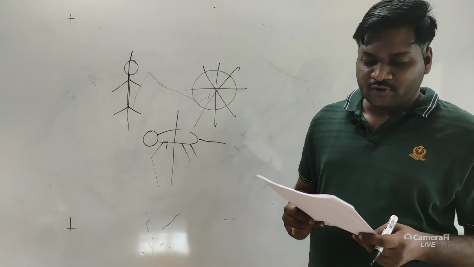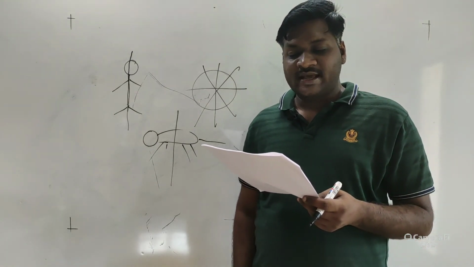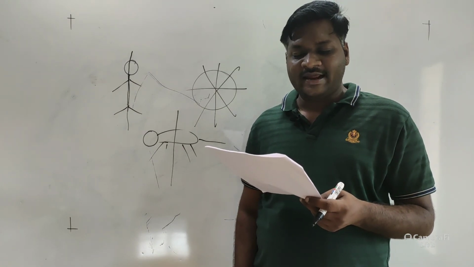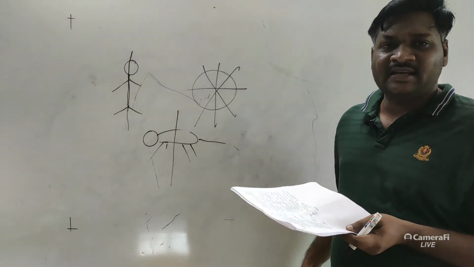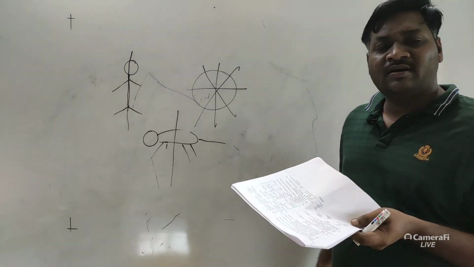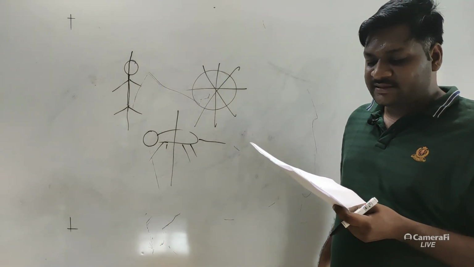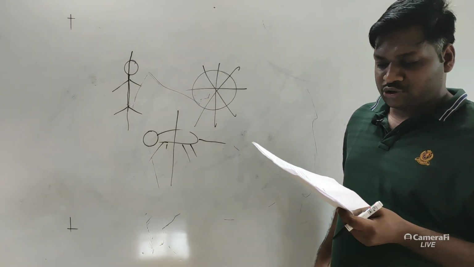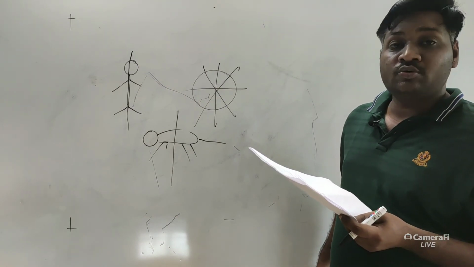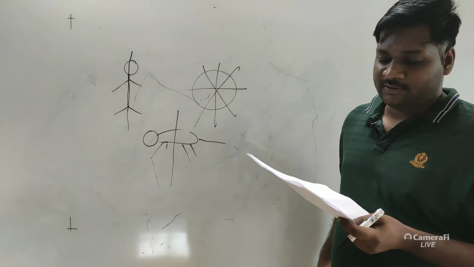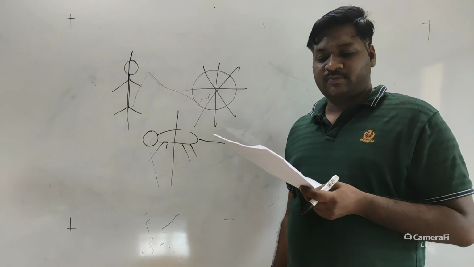Then which of the following statements is incorrect? You have to see the statements. Mesoglea is present in between the ectoderm and endoderm in Sycon. It is correct, basically, as it is diploblastic, so mesoglea is present instead of mesoderm. Then Hydra exhibits radial symmetry. It is also correct. Fasciola is a pseudocoelomate animal. No, it is not a pseudocoelomate animal. So that is the correct option for question number 176.